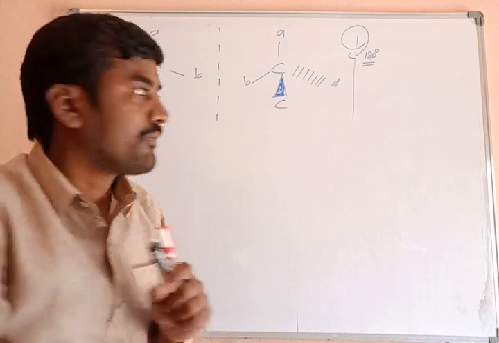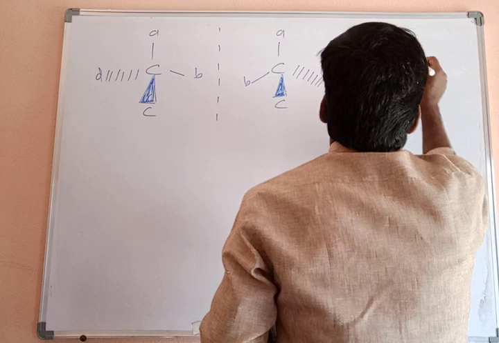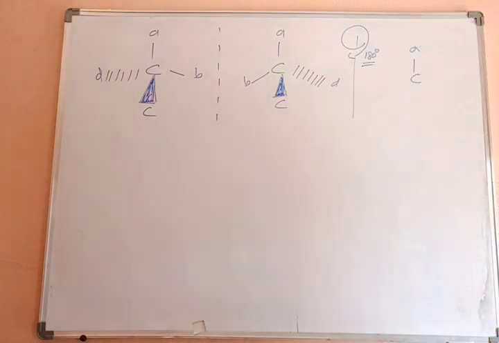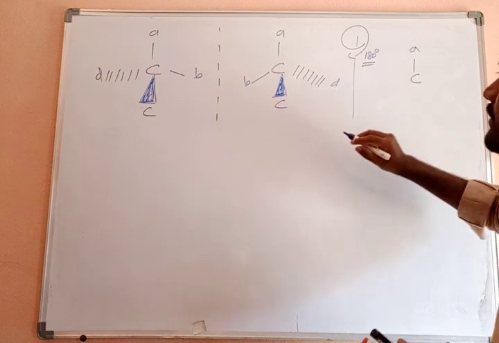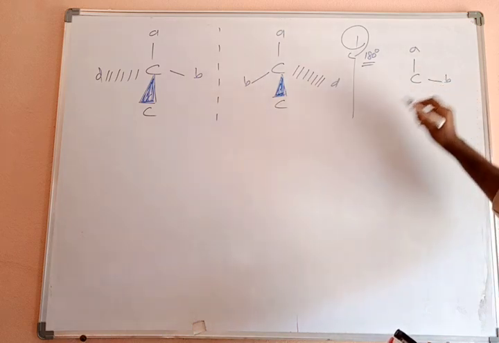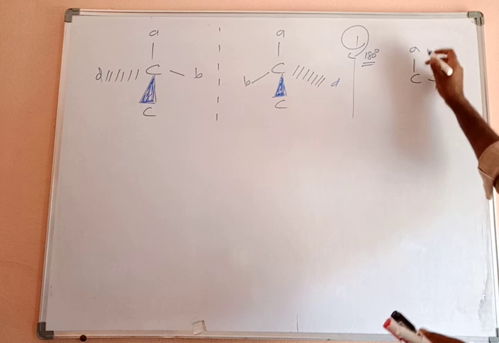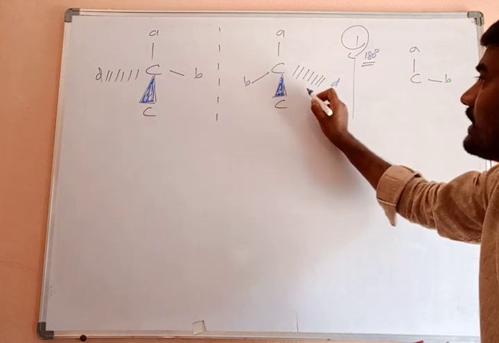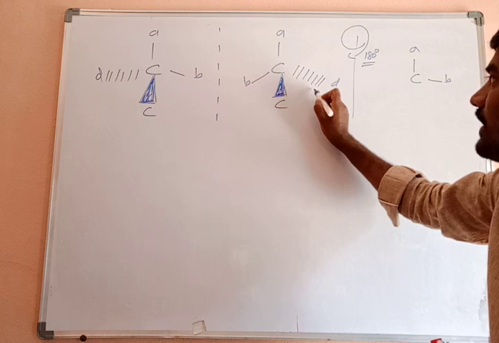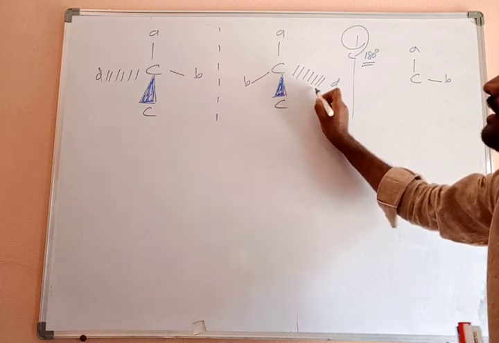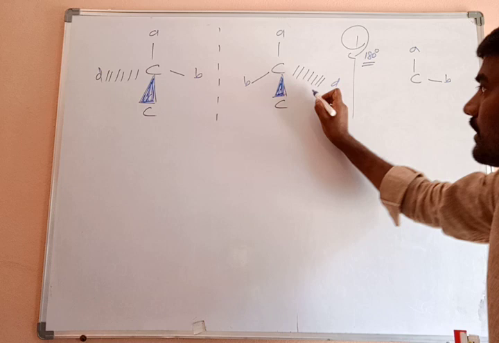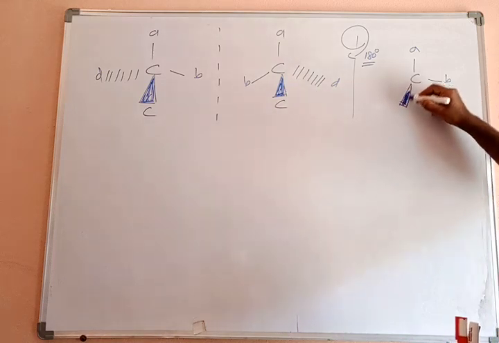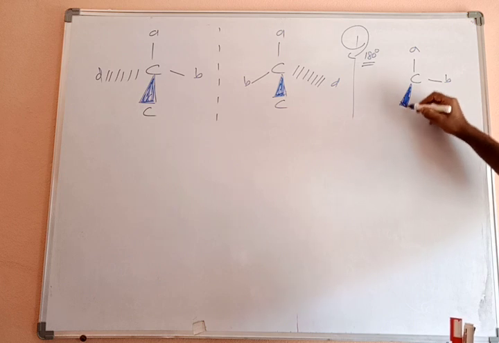Clear? Above the plane will come. Means in this structure C and D both displace their respective positions. What about A and B? A and B are as they were. After rotating, A and B both lie on the same plane, as they were. What about D? D is present on the dash bond, means inside the plane. Now it comes out. It is present on the wedge bond, D like this.